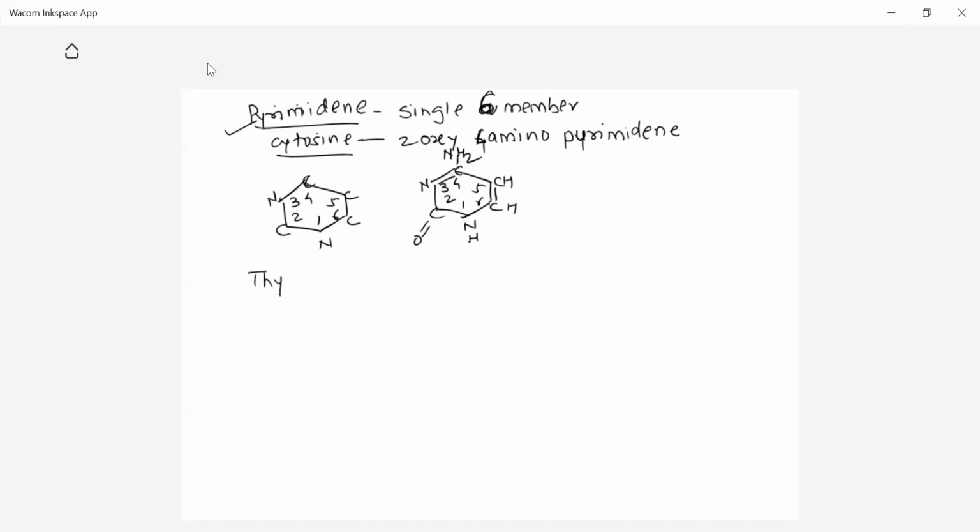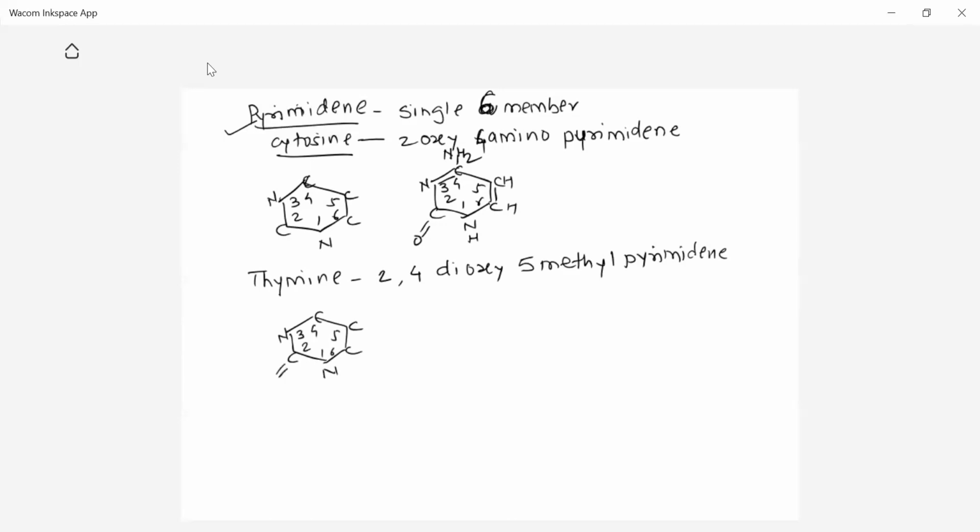Then next is thymine. The structure of thymine is 2,4-dioxy. You can easily draw the structure. 5-methyl pyrimidine, that is the name of thymine. So again draw the ring of pyrimidine. Pyrimidine ची ring काढा. NCCCCN. Numbering will be again 1, 2, 3, 4, 5, 6.